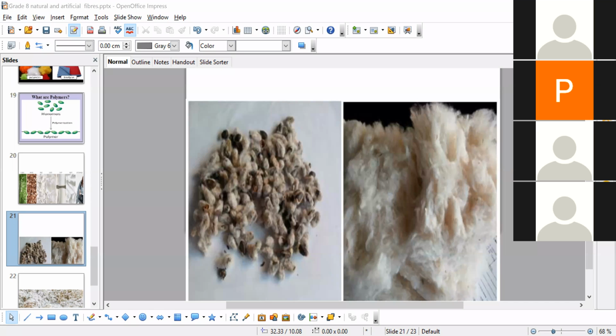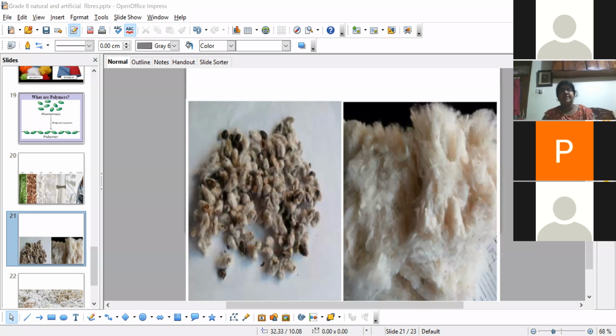Akshara, you are getting confused. Synthetic is man-made, a chemical processed one, not a natural one. Natural is a natural one.